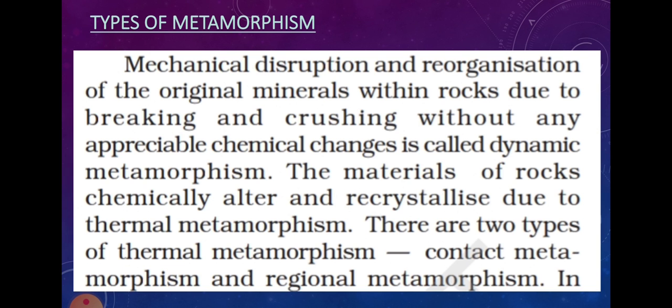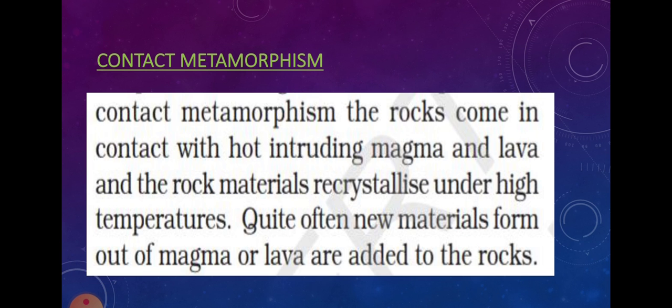The material of the rocks chemically altered and recrystallized is due to thermal metamorphism. So here are two types of metamorphism: dynamic metamorphism, where there are no chemical changes, and thermal metamorphism, where chemical change occurs. There are two types of thermal metamorphism, contact metamorphism and regional metamorphism.